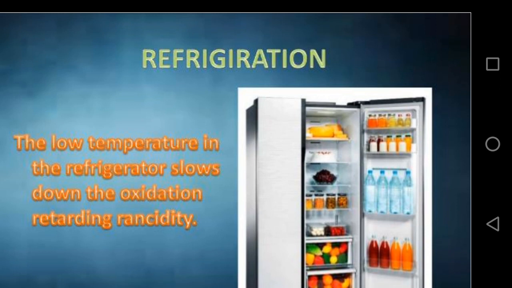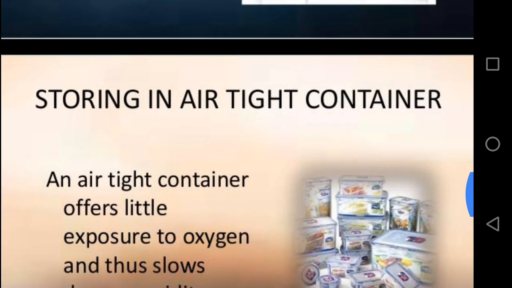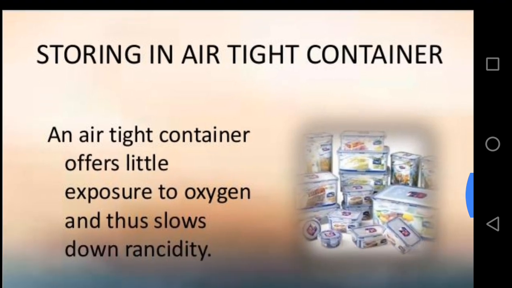The low temperature in the refrigerator also slows down the oxidation, retarding rancidity. Storing in airtight container is another method to prevent the food from rancidity.